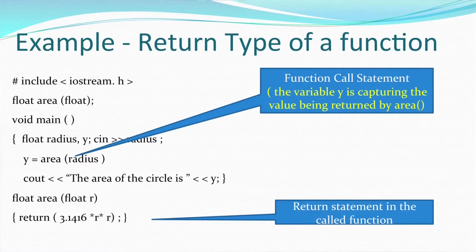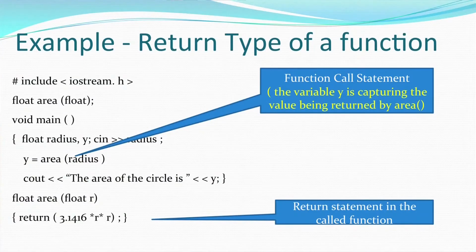Similarly, we talk about return types. You can see in the example given that in the main function there is a variable y which is receiving the value of area. In the function call statement, you can see that the variable y is capturing the value being returned by area, and in the area function you can see that the value 3.14 * r * r, that means the area of a circle, is being returned.